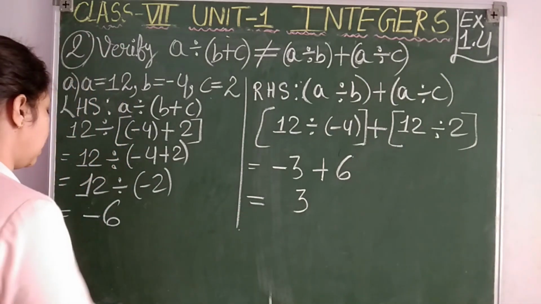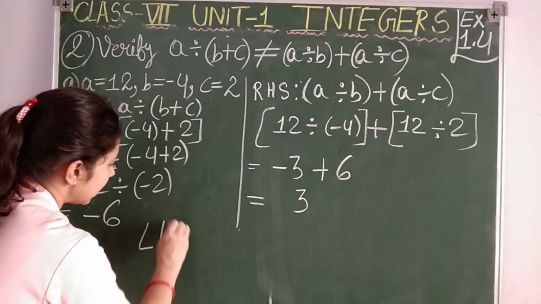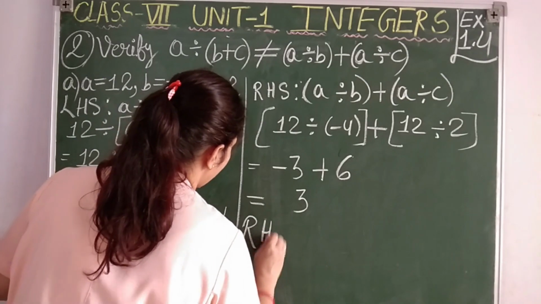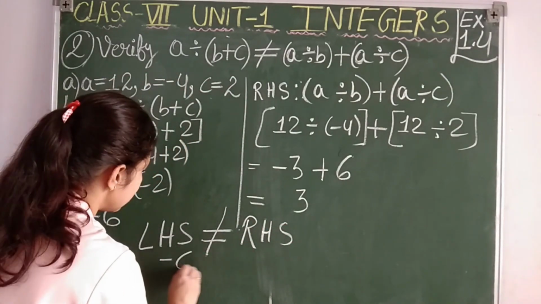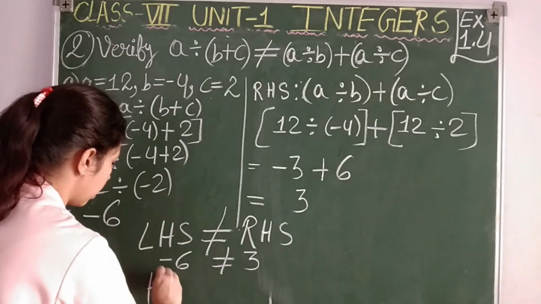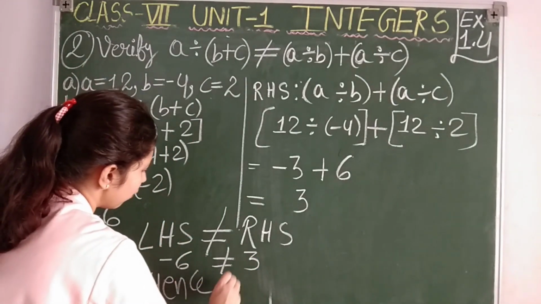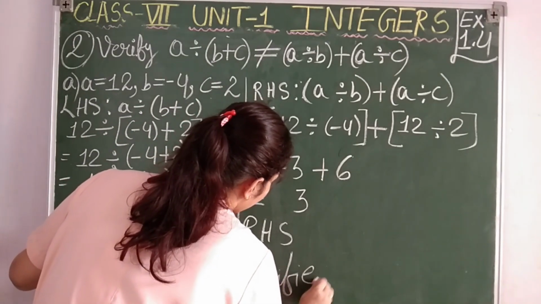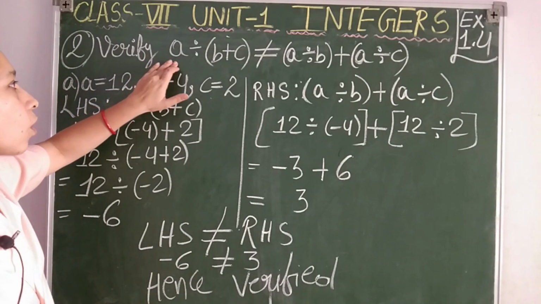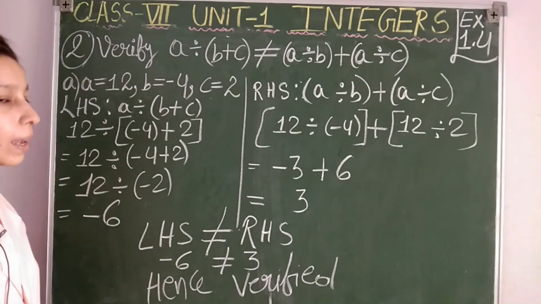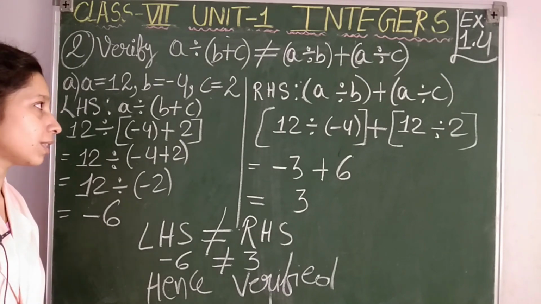Now see, students, we can say that LHS is surely not equal to RHS, because minus 6 is not equal to 3, and this only we were asked to prove. So we can write here hence verified or hence proved. Simple, na? Just put the values according to the given equation and solve. So this was question number 2, A point. Now we are going to see B point for the same question.